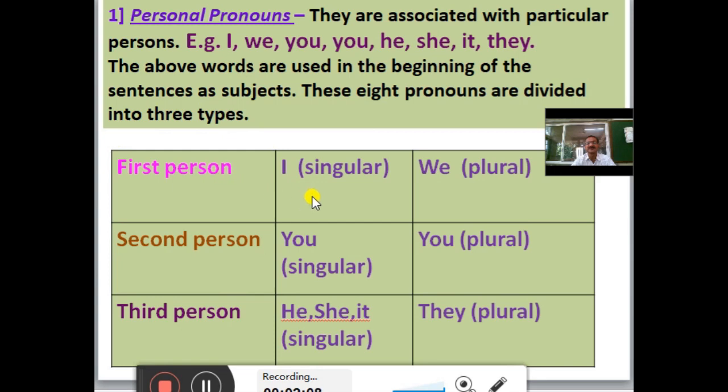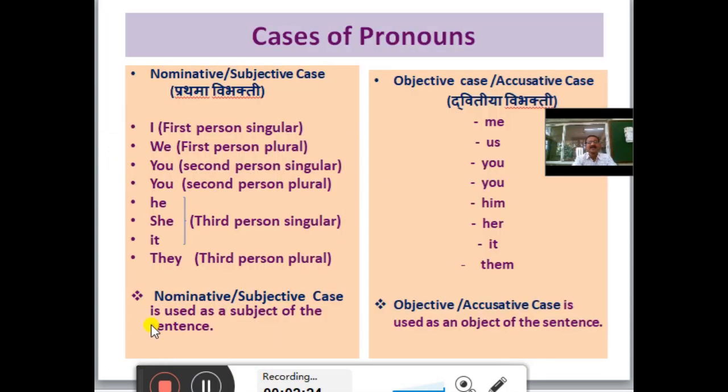I is the first person singular, we is the first person plural, you is the second person singular, you is the second person plural, he, she, it are the third person singular, and they is the third person plural. Then we will study 2 main cases of pronouns. First is nominative or subjective, second is objective or accusative.